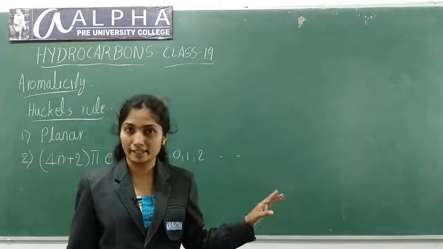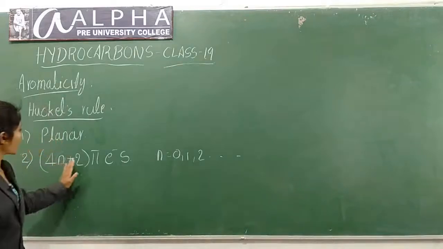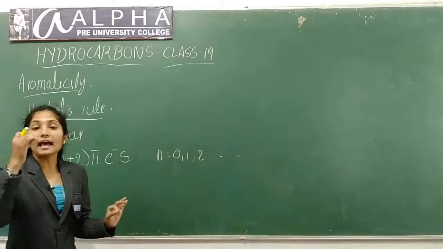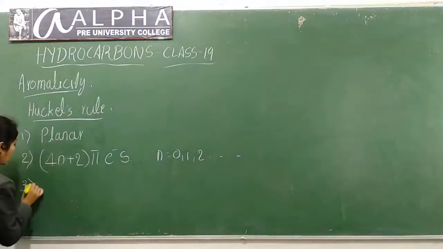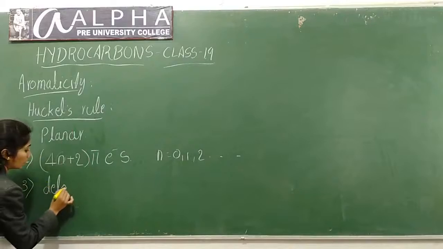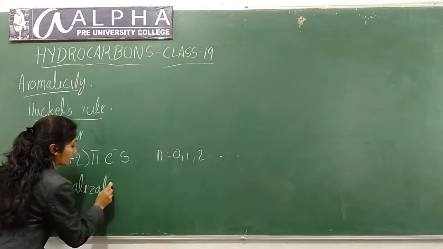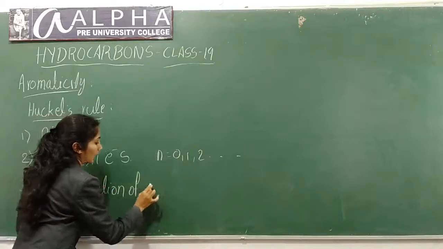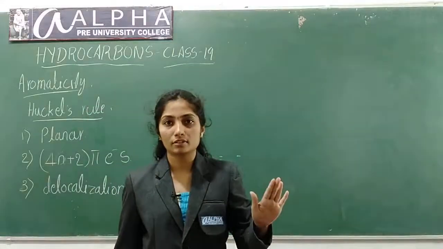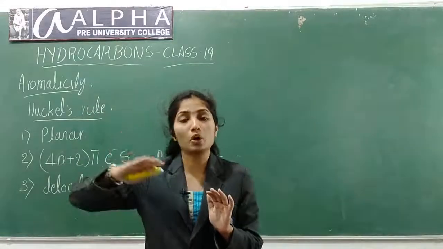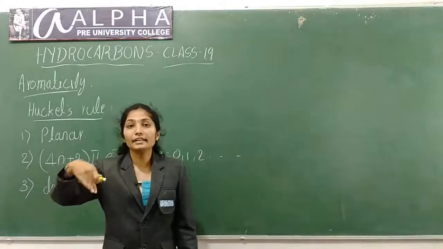I'll explain by taking an example. Okay, so next point: it should contain 4n+2 electrons and there should be delocalization of electrons. In that compound, electrons should be delocalized. They should not be stagnant. They should not stay on one atom, they should be delocalized over all the atoms.